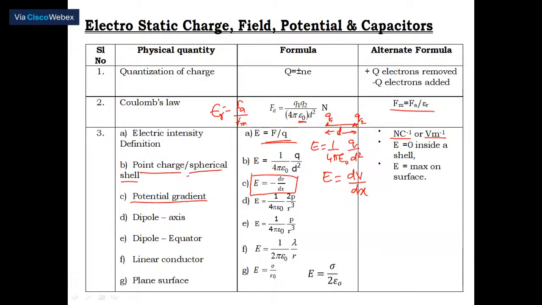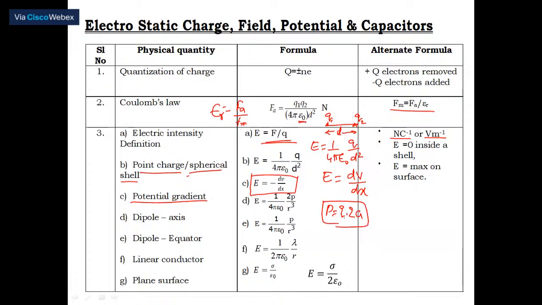Then you want to identify what are called dipoles. What is a dipole? Any 2 point charges separated by a very small distance constitute a dipole. What is the dipole moment? Either charge into the distance of separation between them gives the dipole moment. It is represented by P here. Therefore, P is equal to either charge into the distance of separation between them.